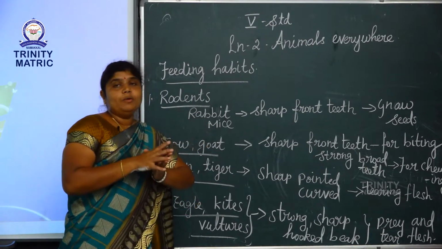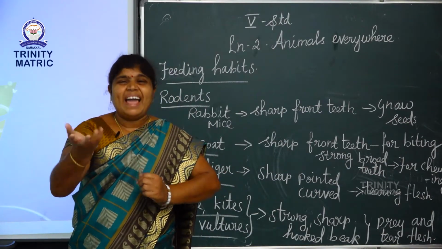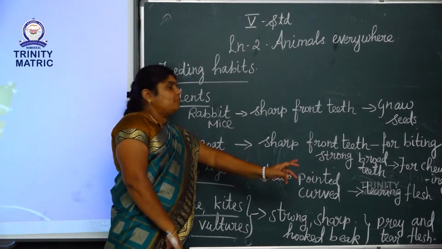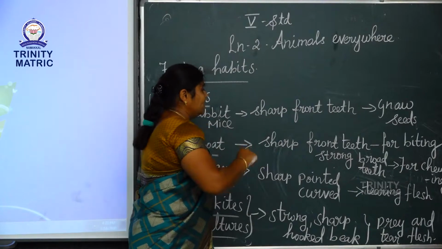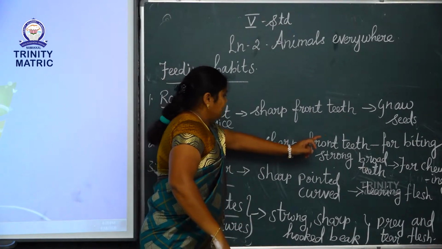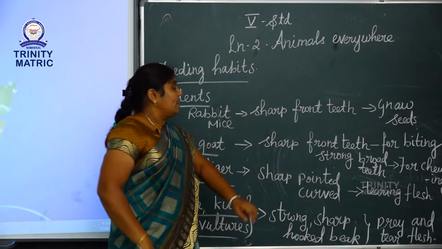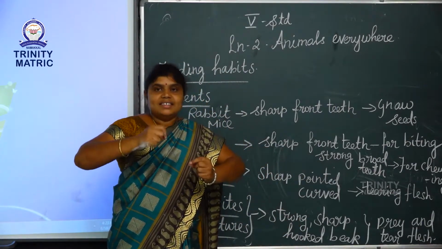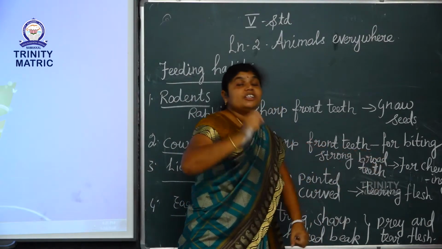Next, cow and goat. These are herbivores. Actually, herbivorous animals eat plants. So herbivores have two types of teeth. First one is sharp front teeth and second is strong broad teeth. Sharp front teeth are used for biting the food. This strong broad teeth is used for chewing the food.